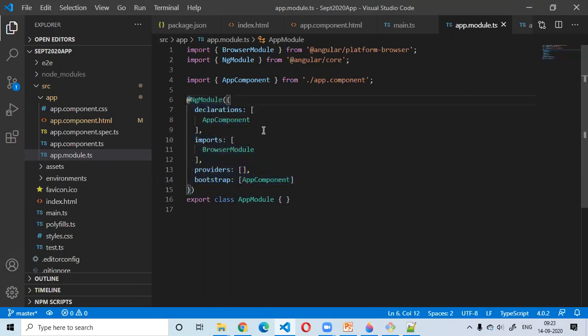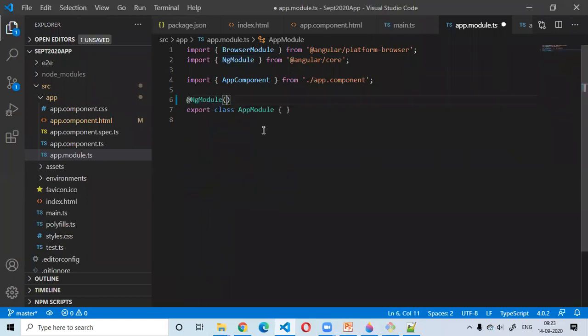This decorator function is named NgModule, right? First of all, we imported that NgModule function from @angular/core. From this path, we basically imported this NgModule function. If you see, this is a very simple Angular function.